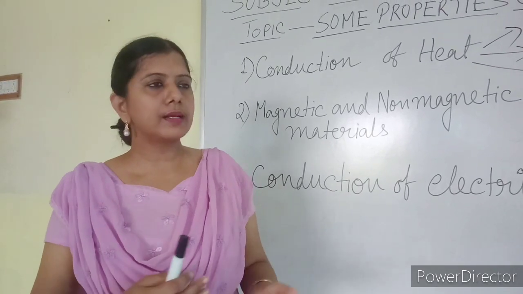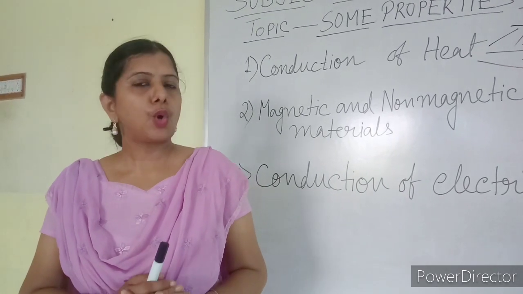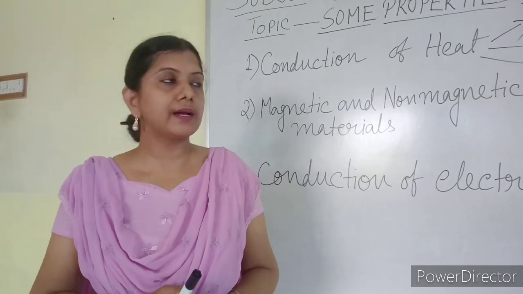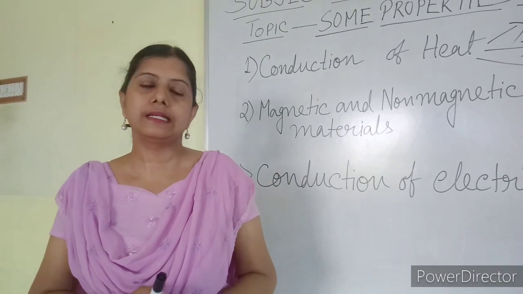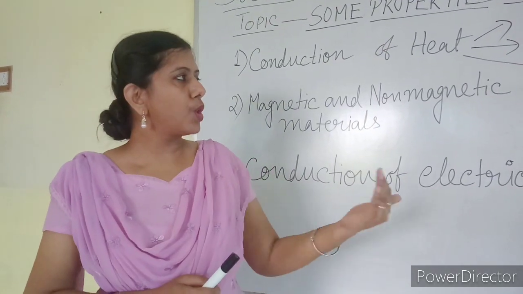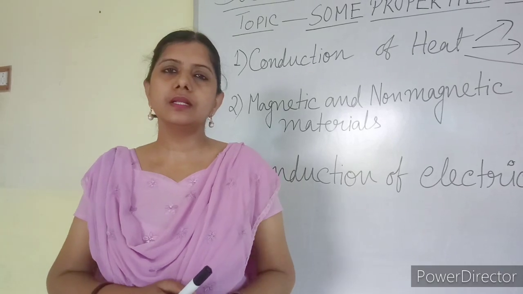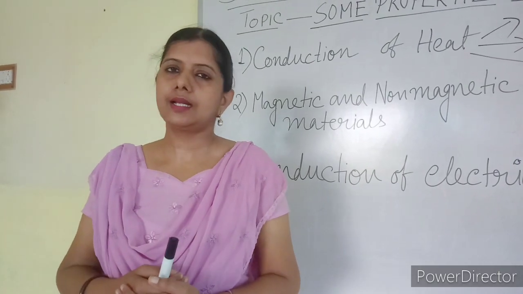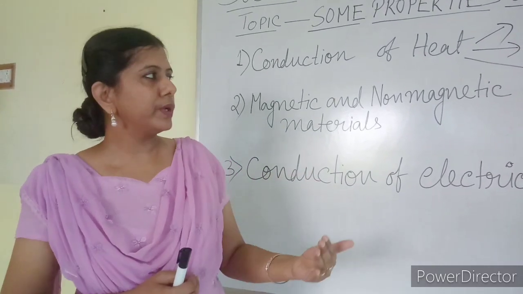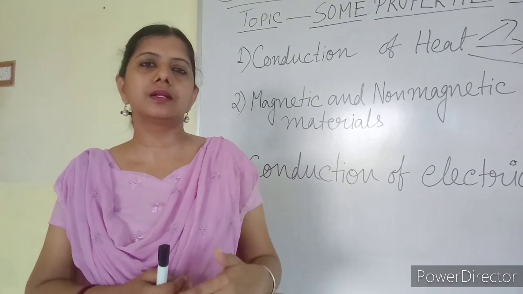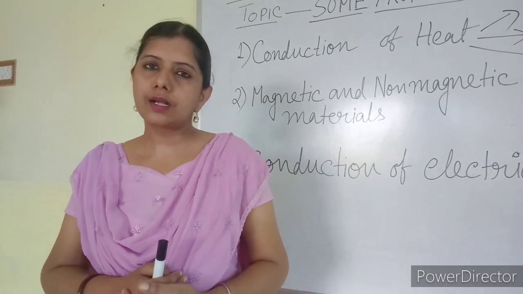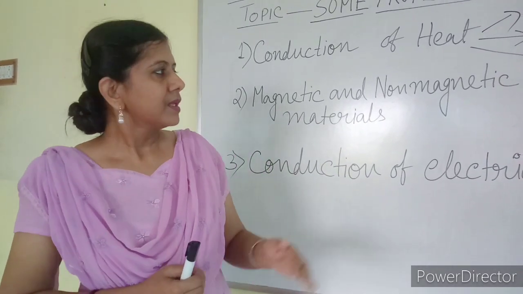Metals, for example: iron, copper, aluminium, gold, silver. These are metals, and they are very good conductors of heat. The second one is poor conductor. Poor conductor means they conduct heat slowly, they are not that fast in conducting heat; heat can pass through but the rate is slow. Those materials are water, glass, etc.